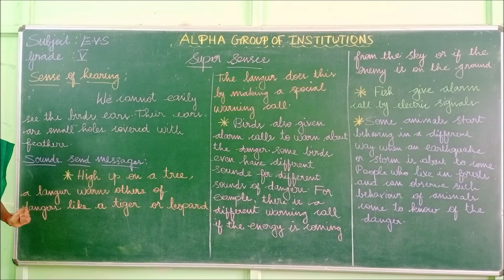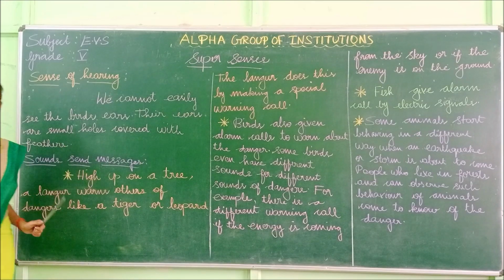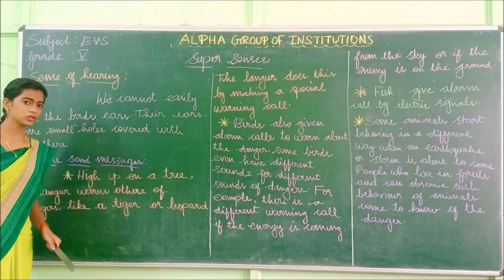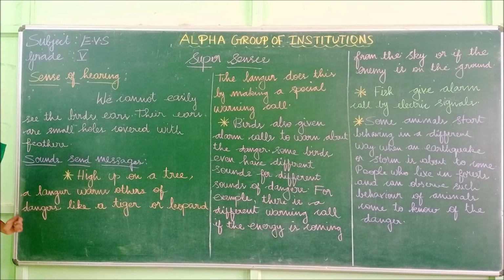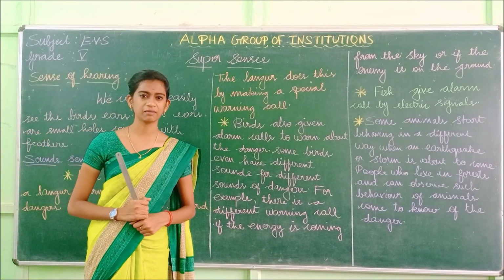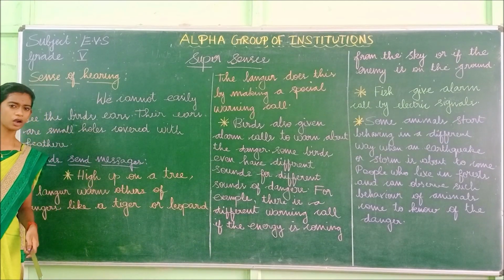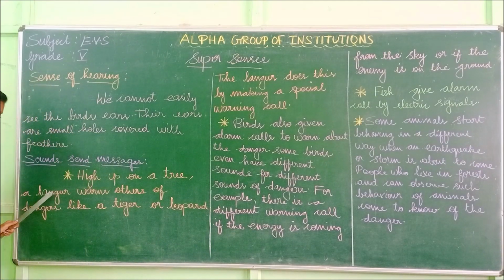Sound sends messages. Next we are going to see about how sounds send messages. High upon a tree, a langur warns others of dangers like a tiger or leopard. High upon a tree. So in a tall tree, who is sitting there? A langur. L-A-N-G-U-R. Langur. So what is a langur? A langur is a kind of monkey. So at the top of a tall tree, a langur is sitting.